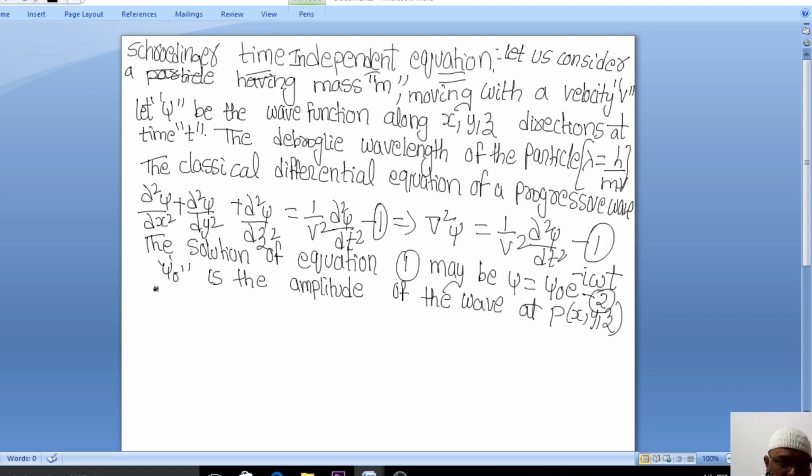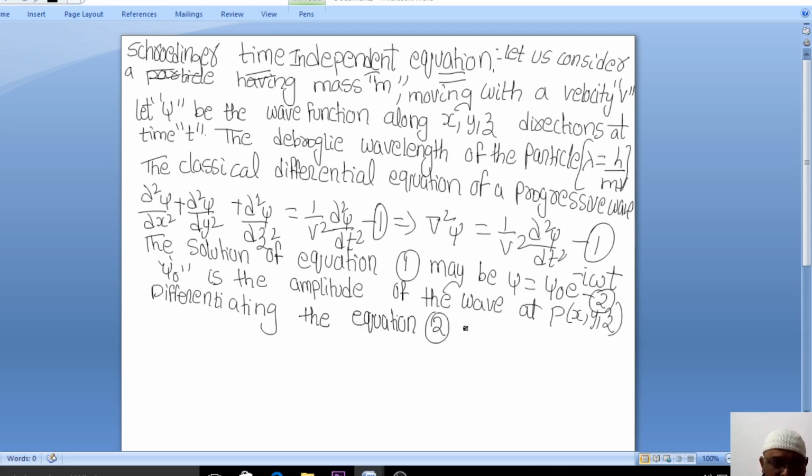Now we have to use differentiation here. In order to simplify it, we are differentiating because we want to remove this t aspect, meaning we need to remove this t. So for that we rewrote the equation and considered that the solution may be like this. Then we are differentiating equation 2.